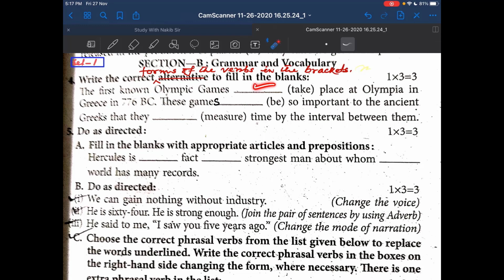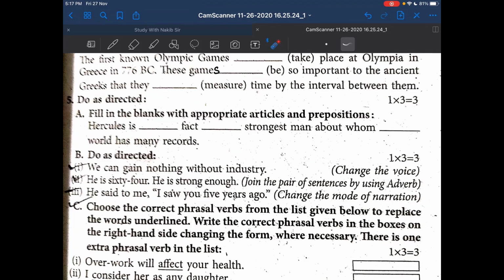So 1, 2, 3. There are 3 blanks and 1 mark for each blank. Total 3 marks. The second question has 3 parts: Part A, Part B and Part C. Part A. Fill in the blanks with appropriate articles and prepositions.